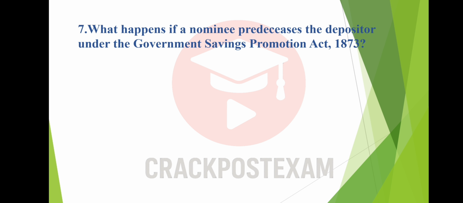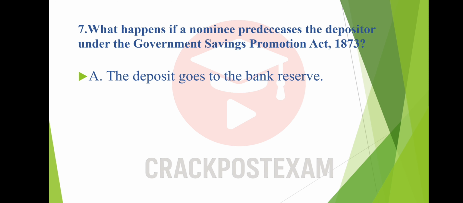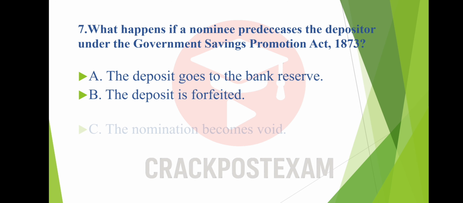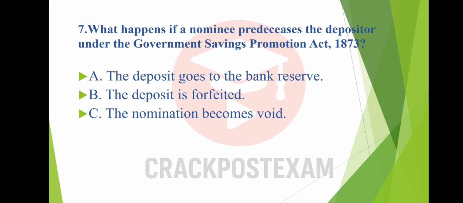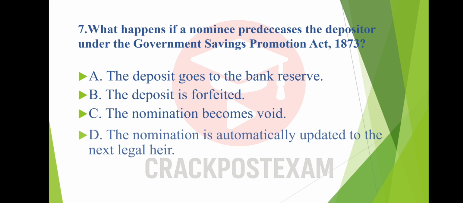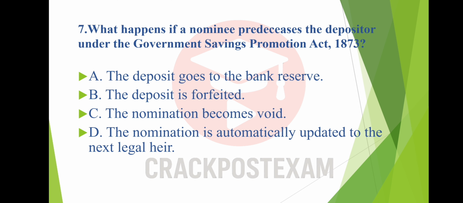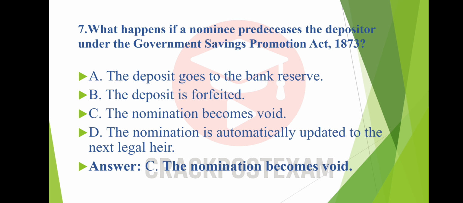Question number 7. What happens if a nominee predeceases the depositor under the Government Savings Promotion Act 1873? Option A. The deposit goes to the bank reserve. Option B. The deposit is forfeited. Option C. The nomination becomes void. Option D. The nomination is automatically updated to the next legal heir. And the answer is option C. The nomination becomes void.